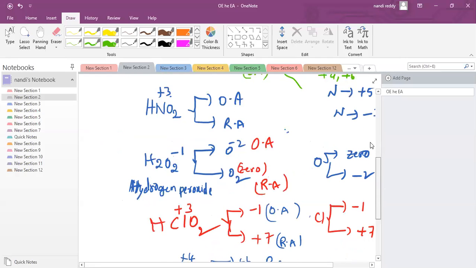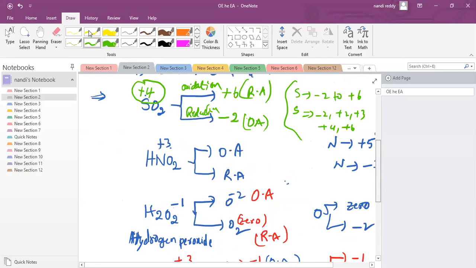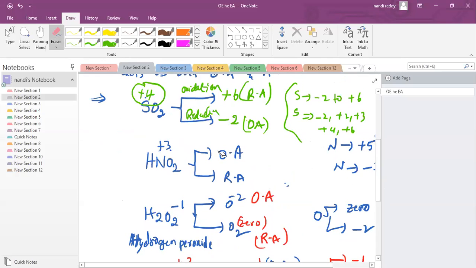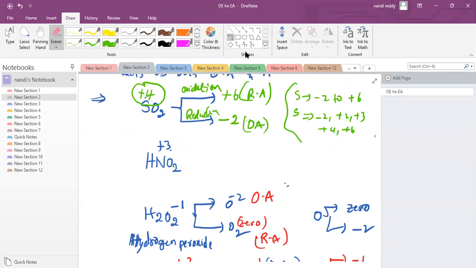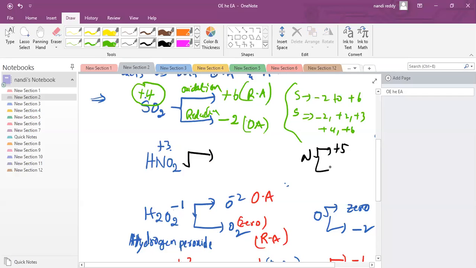One more example, nitrogen. HNO2 can act as an oxidizing agent or reducing agent, or both. Please check it. Can it act as both or only a single one? How to do it? Nitrogen is +3 oxidation number, but nitrogen can show a maximum of +5 and a minimum of -3.